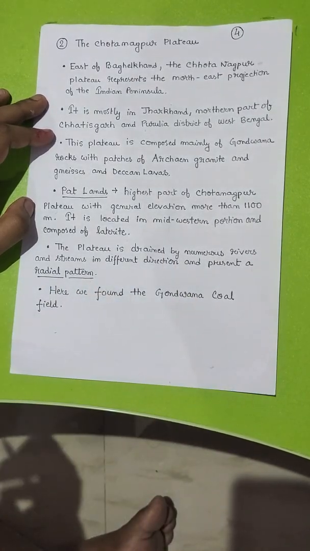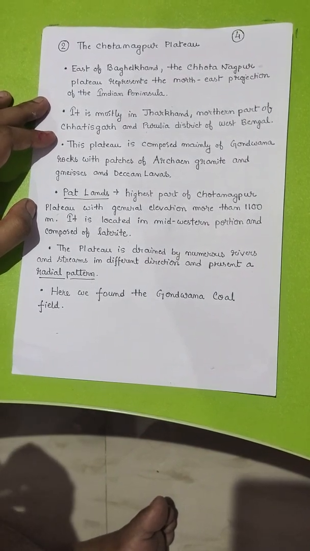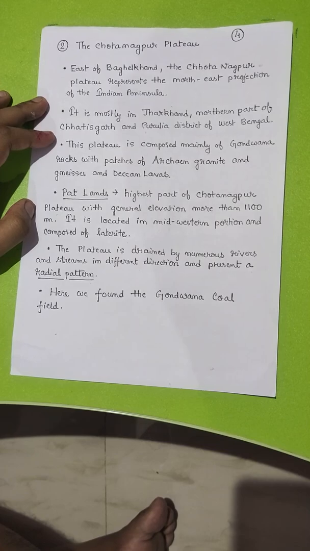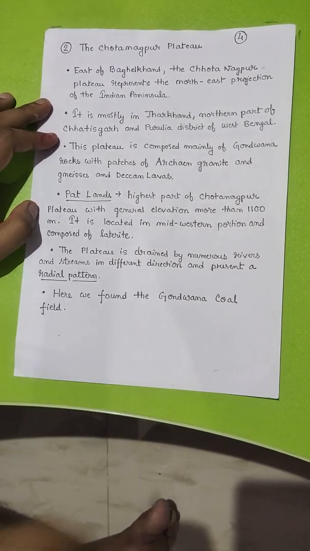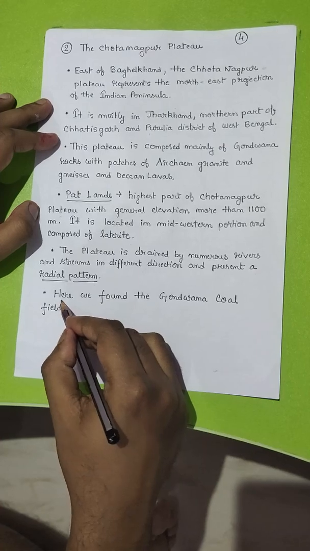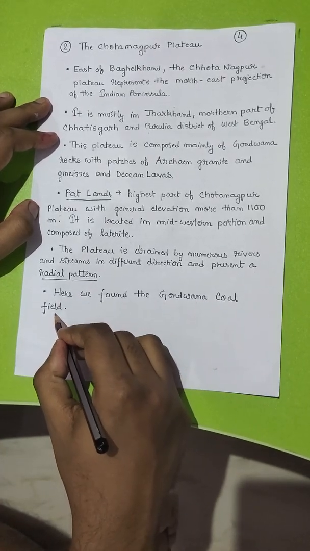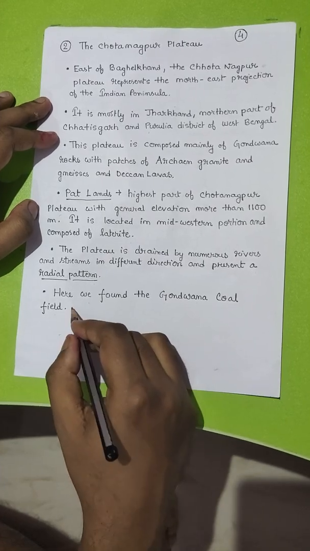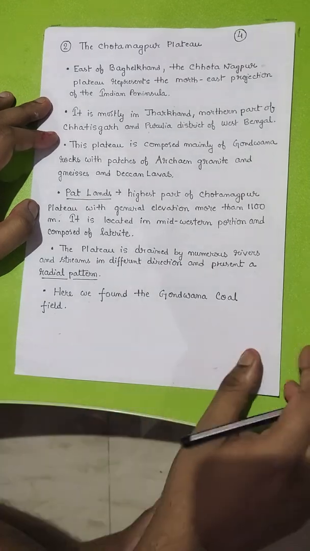When streams and rivers flow in different directions from the highest point of a hill or mountain, we call it a radial drainage pattern. And in this plateau, we find the Gondwana coal field that provides a huge supply of coal to the country.